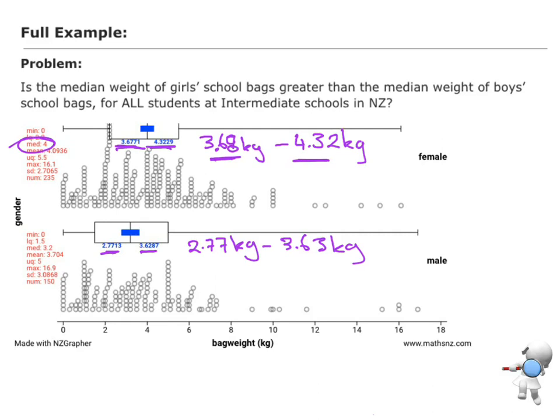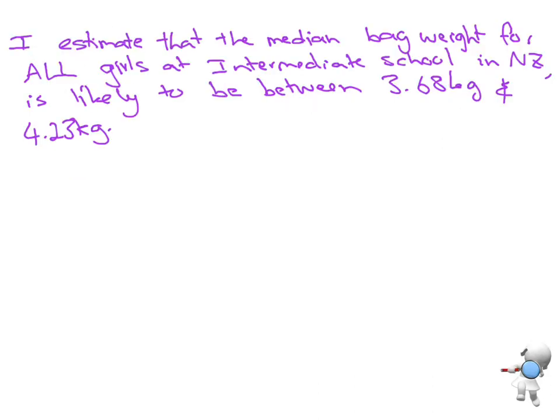Now I'm going to do the same for the boys. I'm estimating that for the boys' median bag weights, somewhere between 2.77 and 3.63 for all intermediate school boys, not just my sample of school boys, but all, the median of everybody is likely to be between those numbers.